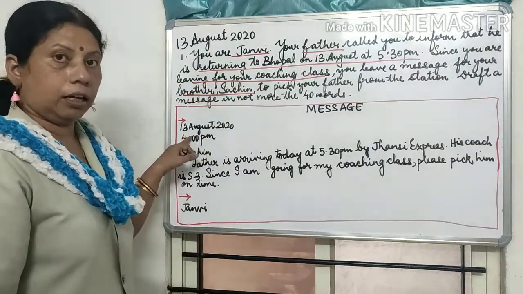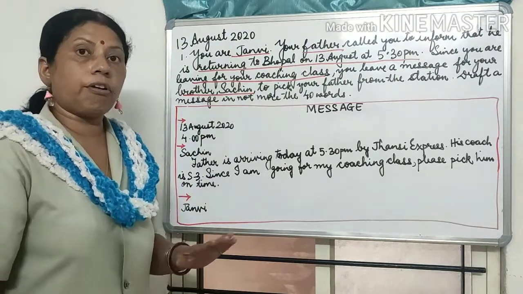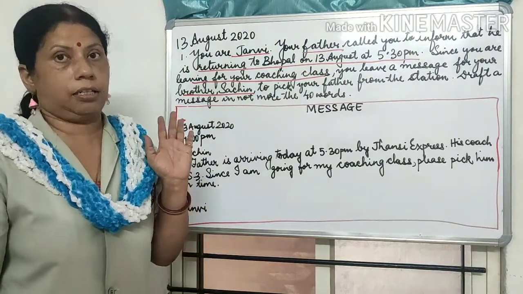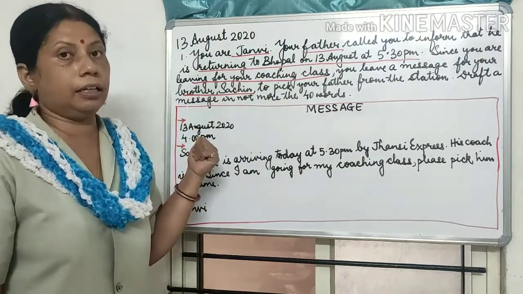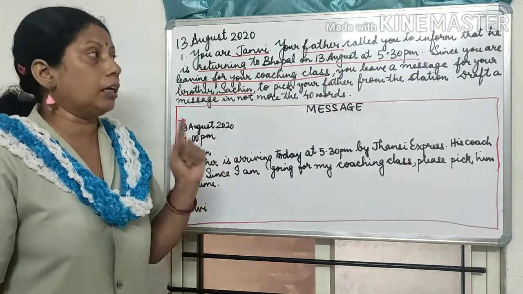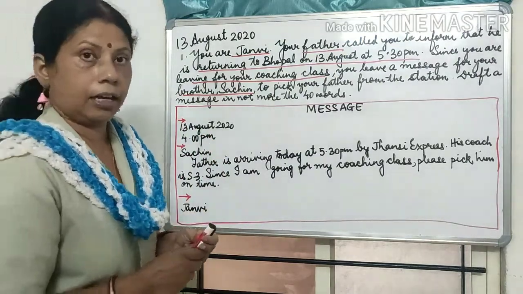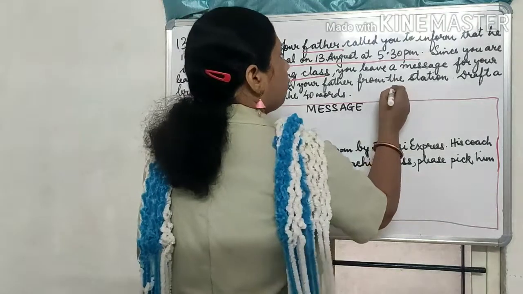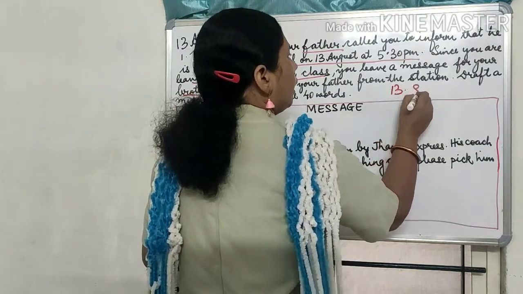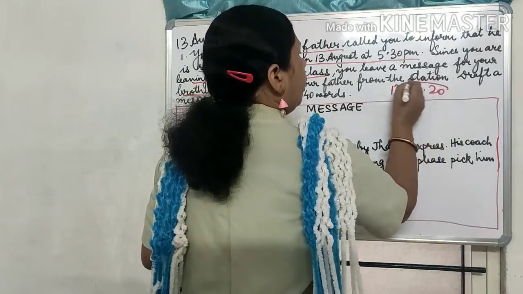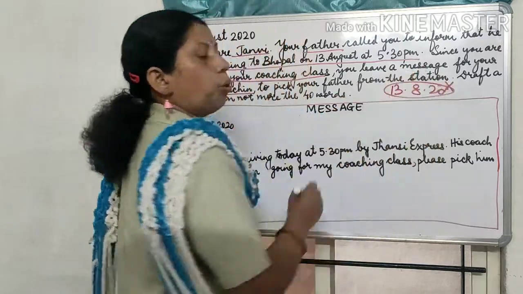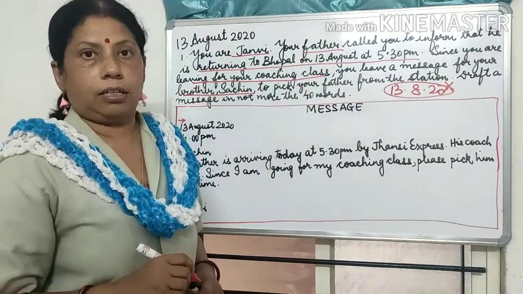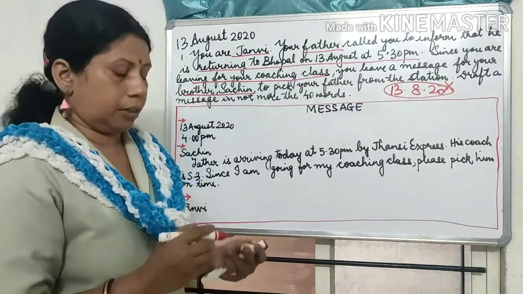So I have to write the date. I will not write the word date. Okay, I will directly write the date. And if you write the date in the other way as I had shown you earlier, if you write 13.8.20, you will get 0 for that. Okay, no marks for that.